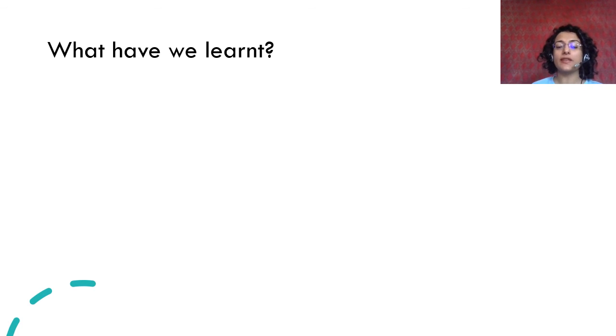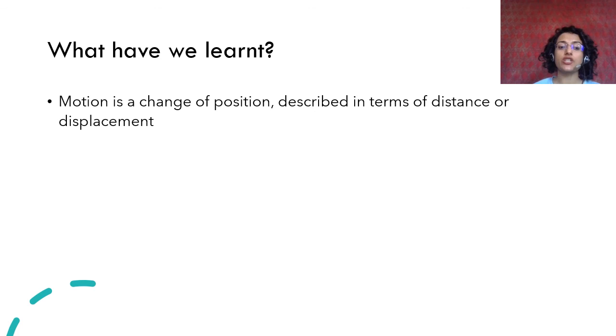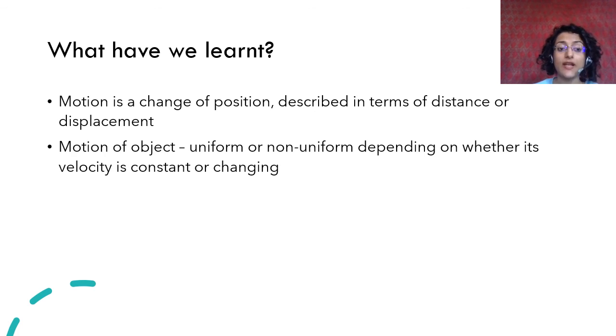Anyway, so in this part we have learned that motion is a change of position described in terms of distance or displacement, and that motion of object can be uniform or non-uniform. Uniform motion is when the speed is not changing, when the distance covered is equal in equal intervals of time, and non-uniform motion is when the distance covered is not equal in equal intervals of time.